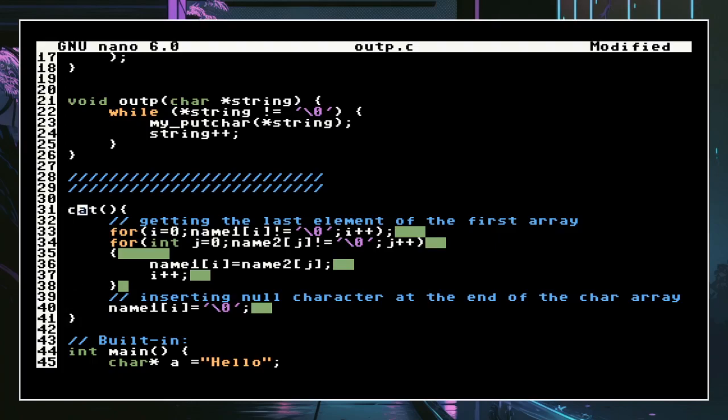it won't work because you need to specify that it's going to take two char strings like this, and you probably want to change the name of the second one to something more akin to name 2 and name 1, which doesn't make sense in the context of clarity of good code, but we don't care about that.